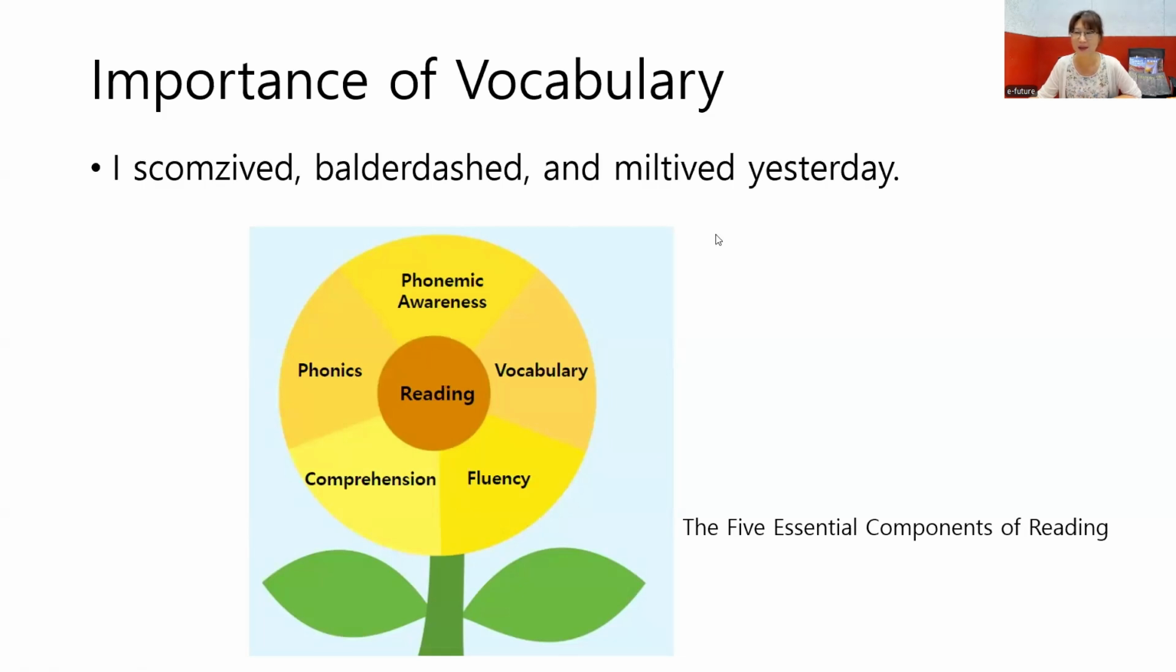Why? Because we don't know these words. Skomzived. What does it mean? Boulder dashed. What does that mean?